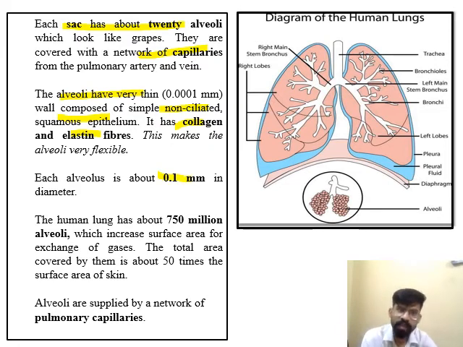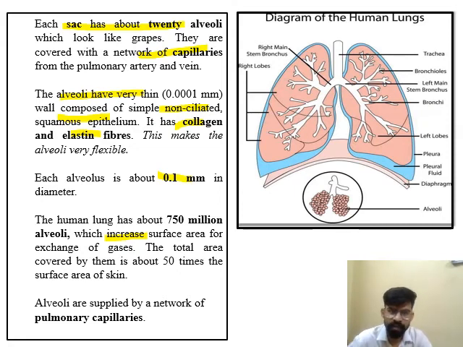Human lungs contain about 750 million alveoli, and the alveoli increase the surface area so that efficient exchange of gases takes place. The total area covered by them is about 50 times the surface area of the skin. Means alveoli have 50 times more surface area than the skin of a human being. Alveoli are supplied by a network of pulmonary capillaries, already discussed.